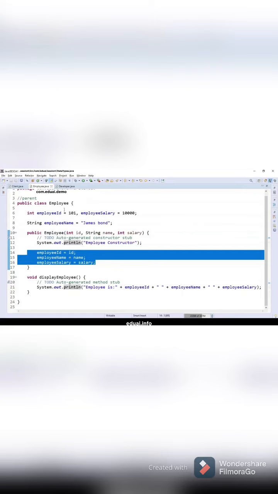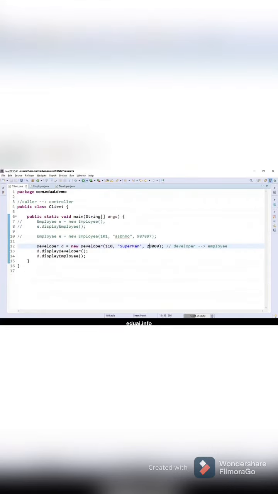Once it is executed, it will come back, and then whatever you are writing inside developer. Getting it? So that's why super is required. Why is this super required? To call the parent class constructor. This is required to call the parent class constructor.